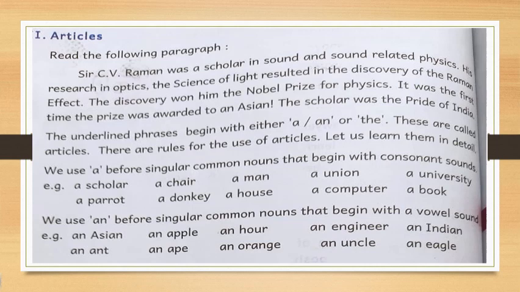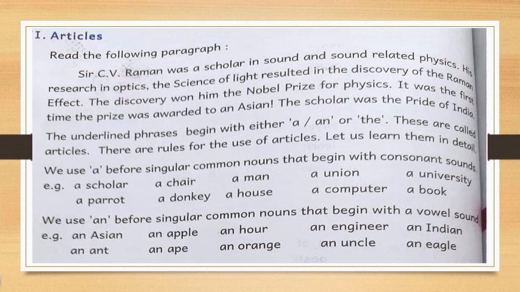Here you cannot use plural forms also. Donkey, not donkeys. Though it starts with a consonant, if it is a plural form, suppose donkeys, you cannot use a before donkeys. Okay, a house, a computer, a book.